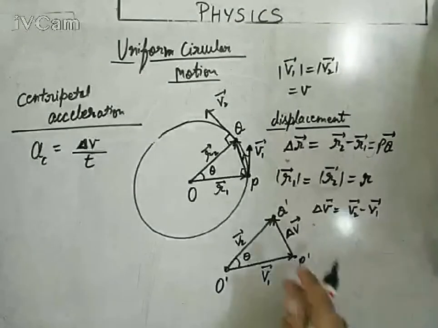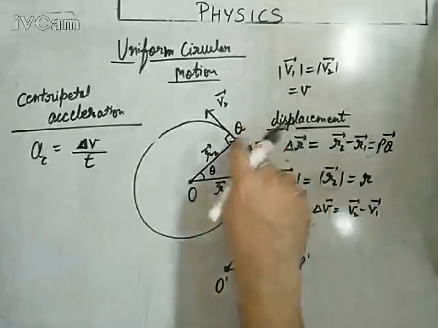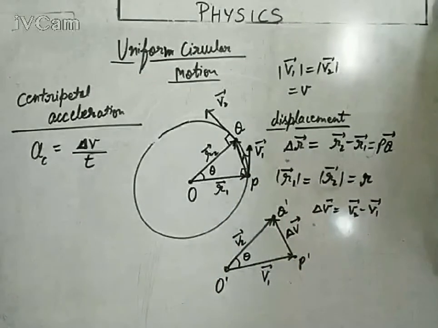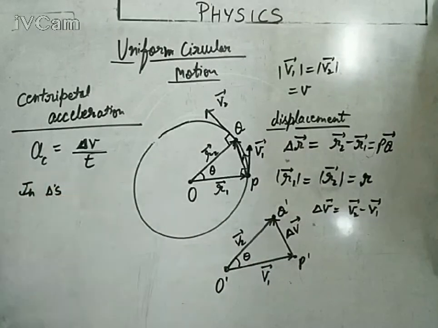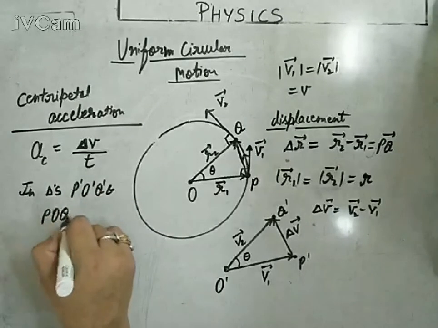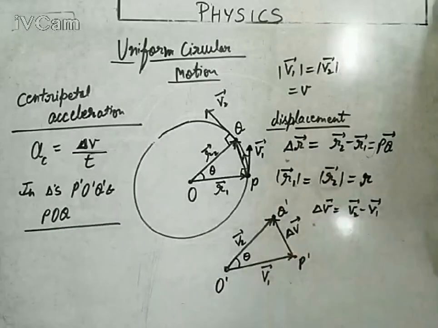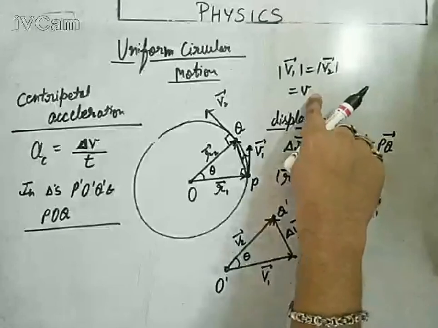Now if we check these two triangles, O dash P dash Q dash and the triangle OPQ, these are two similar triangles with the same angle and two perpendiculars. So what can we do? We can apply the mathematical theorem that the ratio of corresponding sides will be the same for these two similar triangles. So in triangles P dash O dash Q dash and POQ, the ratio of adjacent sides would be the same, meaning delta V upon V. By magnitude I am talking only by magnitude. So the magnitude of V1 or V2 is simply V.